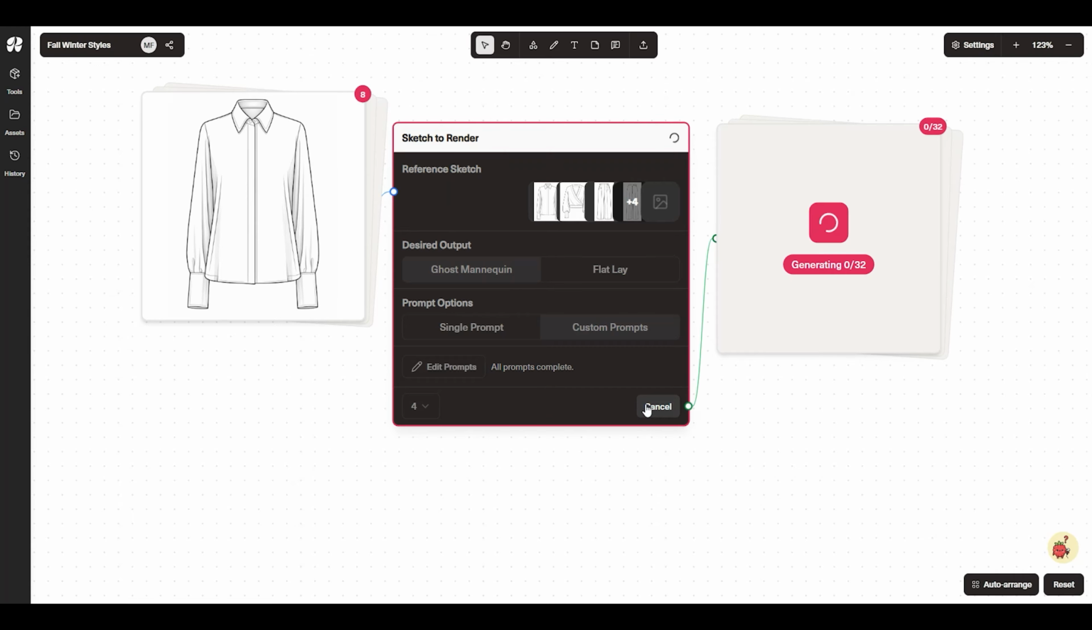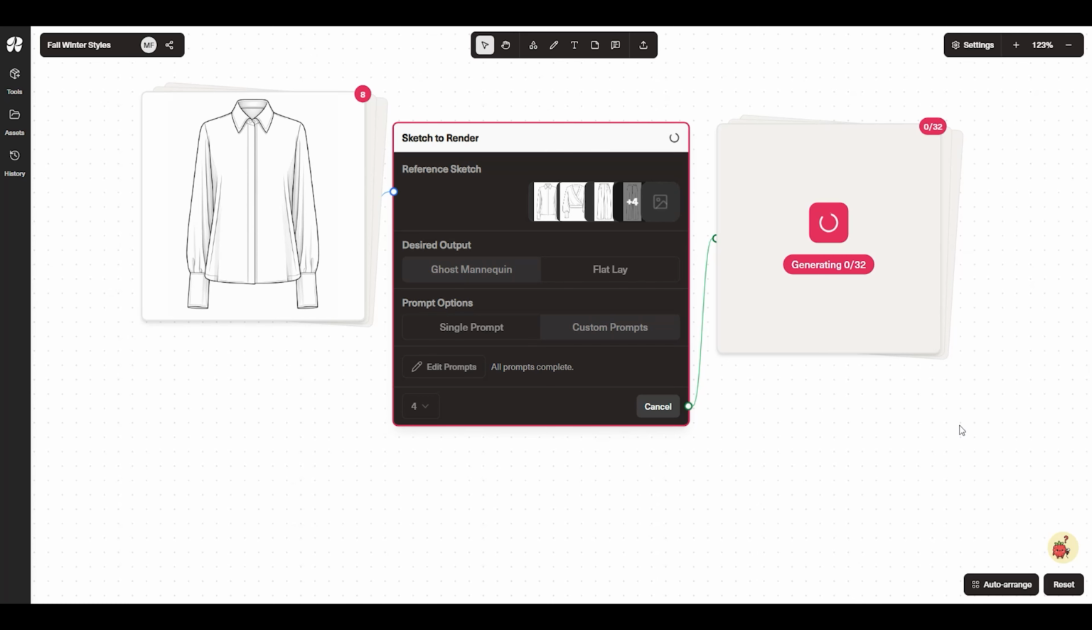Why start here? This is your core asset. Once you have a photoreal version of your design, you can use it across multiple workflows. Your tech team, factories, buyers, and merch teams are all looking at the same image, so you get alignment much faster.